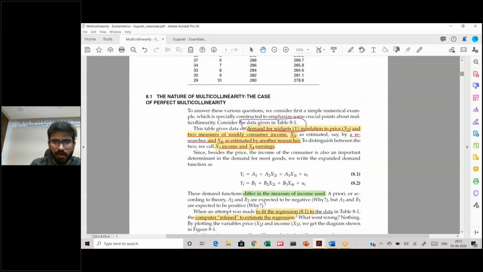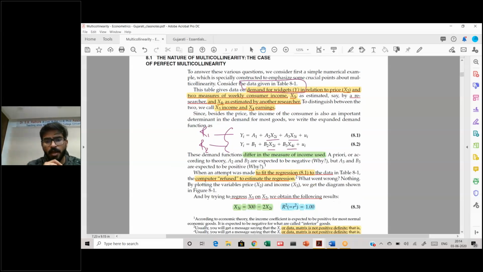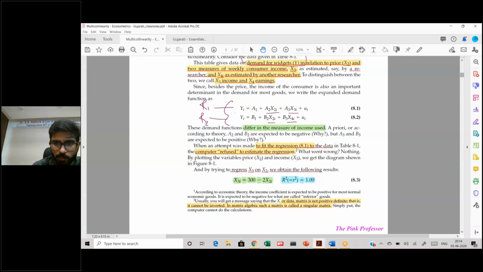Let's see how. We have two different regressions. As I told you, this is by researcher 1, this is by researcher 2, y being a function of x2 and x3, and this is an altogether different regression, y being a function of x2 and x4. Now, if you try to regress this model through any software that you pick up, be it Stata, eViews, or Python, you will find that there will be no output for this regression. Why will there be no output? There will be no output because there is a perfect linear relationship between x2 and x3.